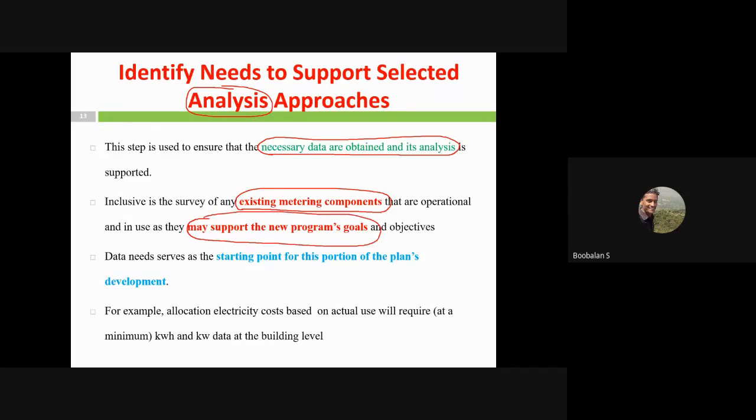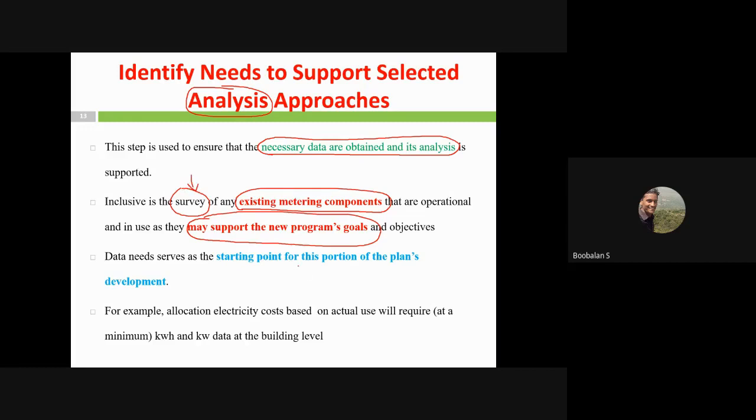If there is no metering system, just go with it. While taking any survey, if you know there is metering, just go with that data, if the meter is working in a fully efficient manner. That's why we need to have those operations also.